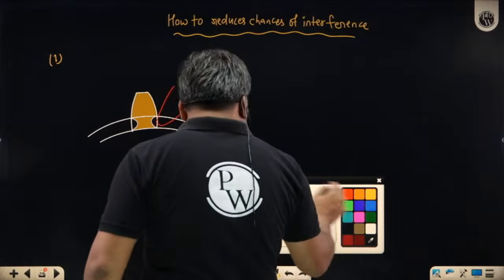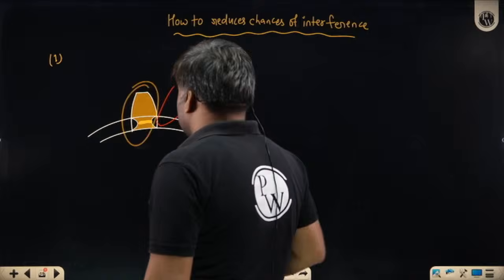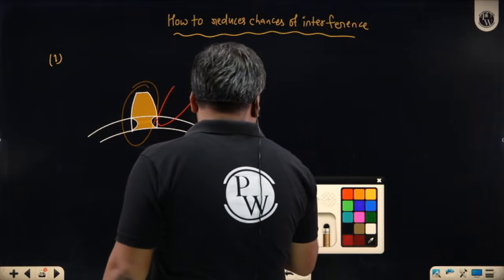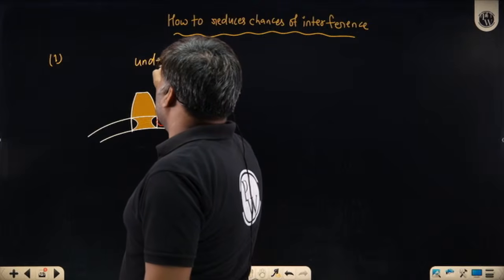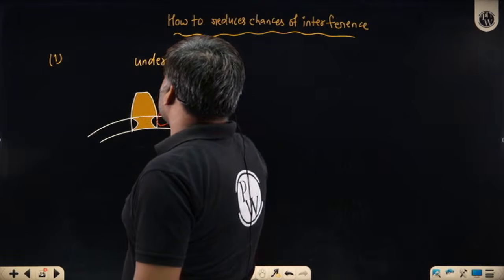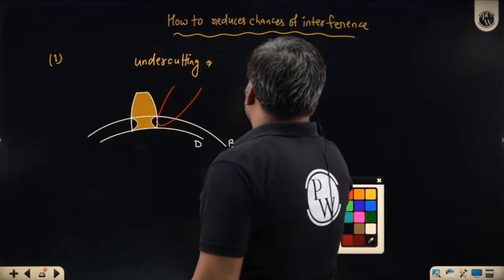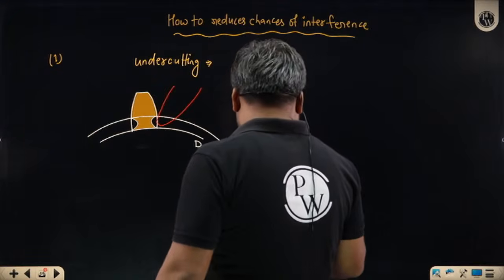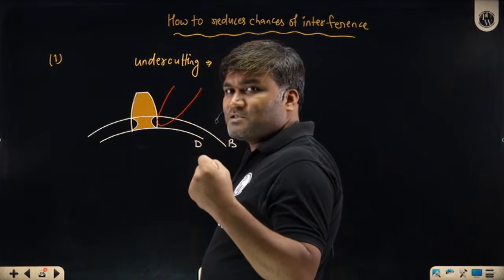But can you feel this? That you are actually making this tooth weaker. You are reducing the cross section. है ना? So this is called undercutting. Up to a certain extent, people do this. Undercutting. But undercutting se sir, chances of interference are reducing? Yes. But the drawback is power, power torque transmitting capacity also reduces.